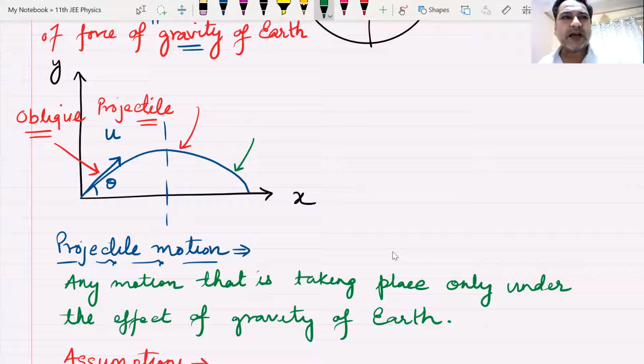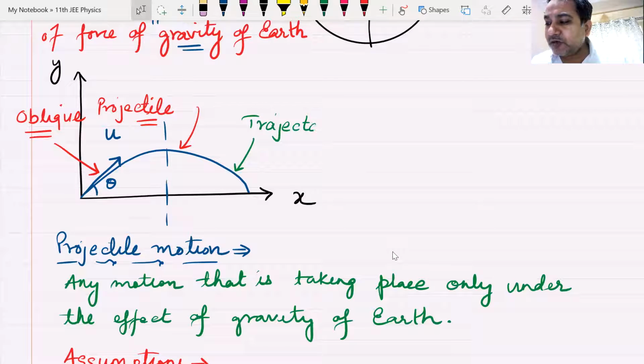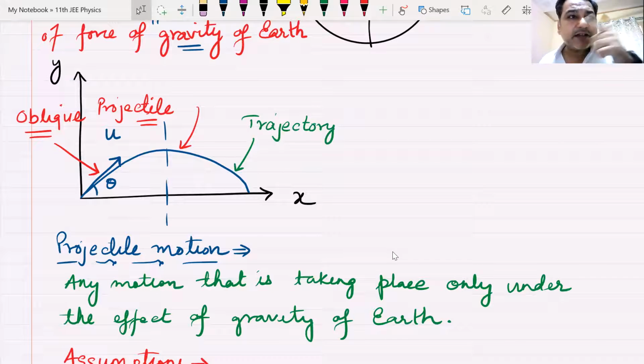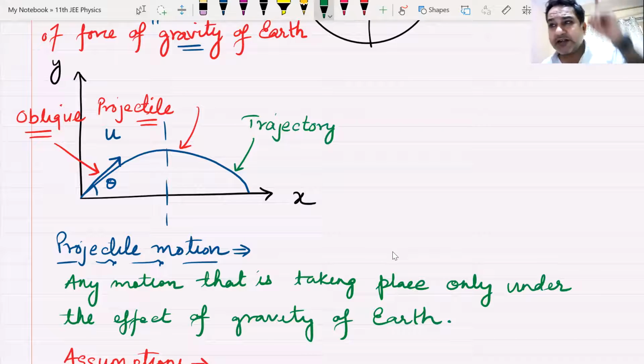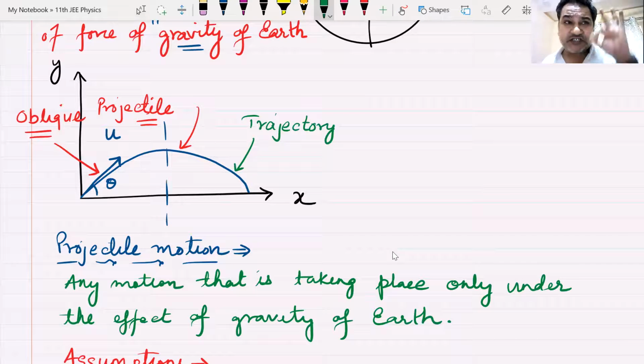Whenever something follows a path or a curve, that path or curve is known as the trajectory of the particle. We use the word trajectory for any path or curve that the particle is following. If the particle is moving in a straight line, its trajectory is a straight line.